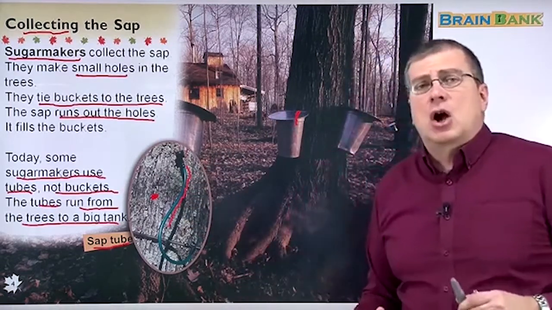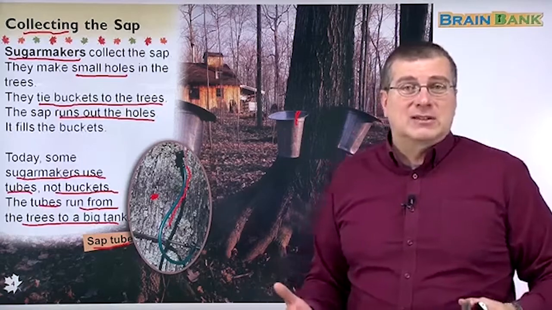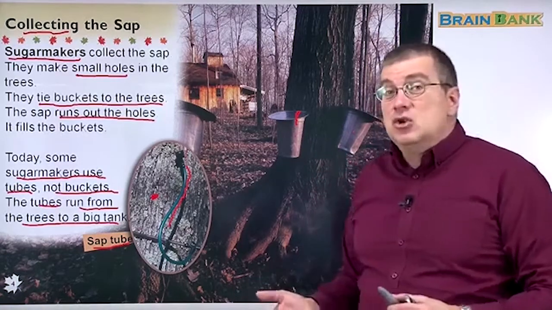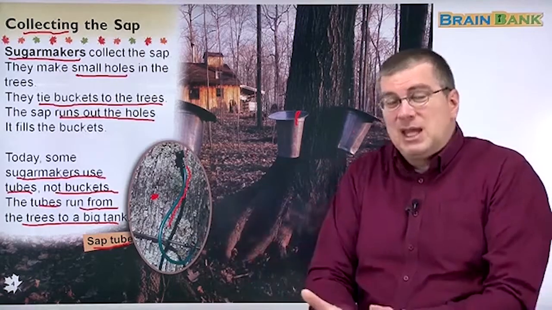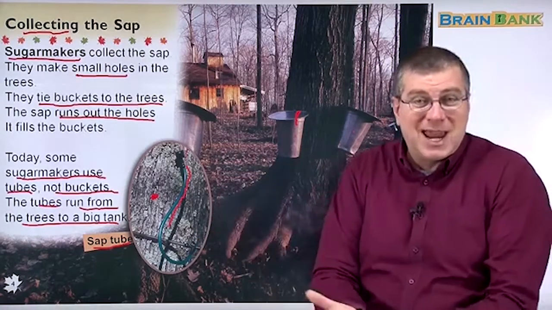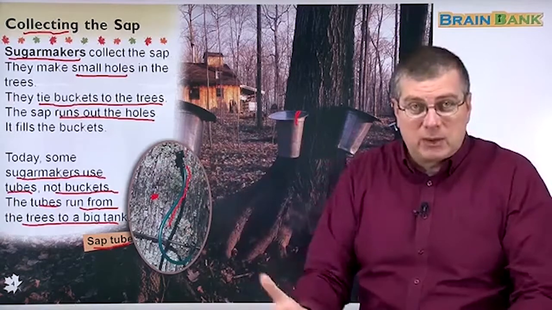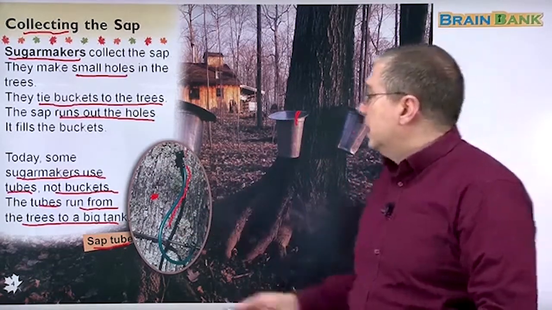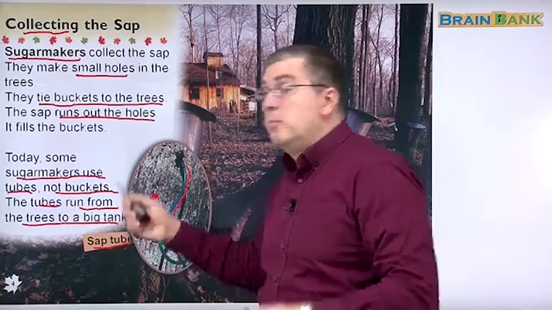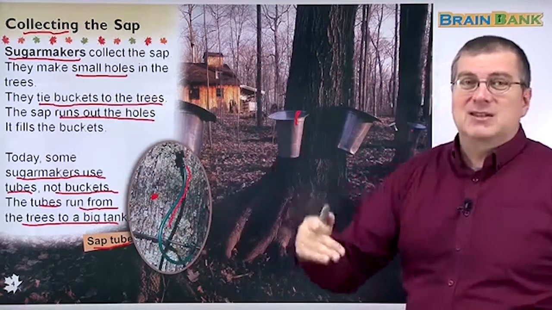Well, if you think about your car needs gas. When you go to the gas station, the 주유소, you put gas into the tank. So the tank is a big, usually metal container. It can hold a lot of liquid, whether it's gas in your car or syrup from the trees. So the tubes run from the trees to a big tank. And the tank is collected there.